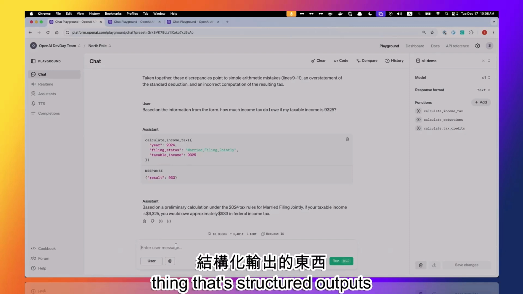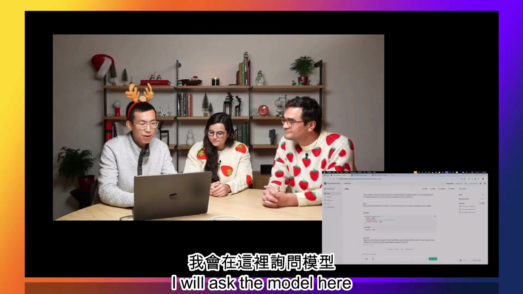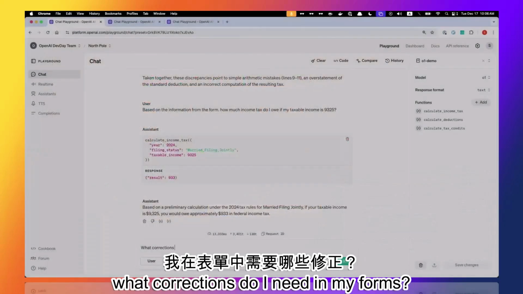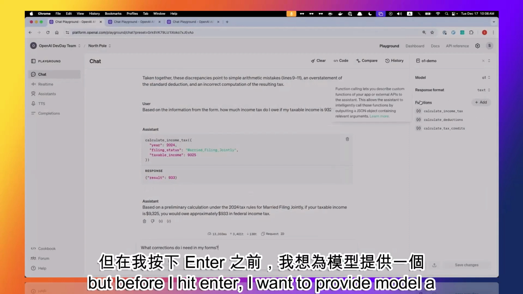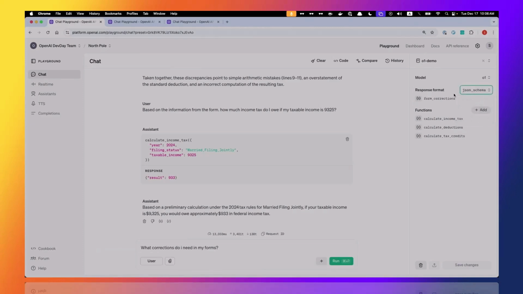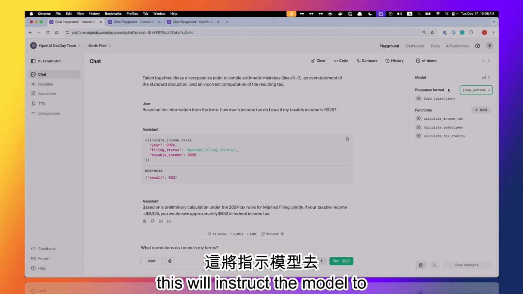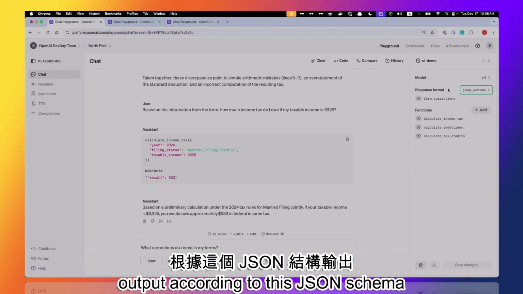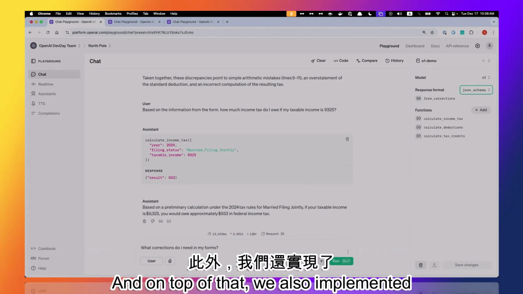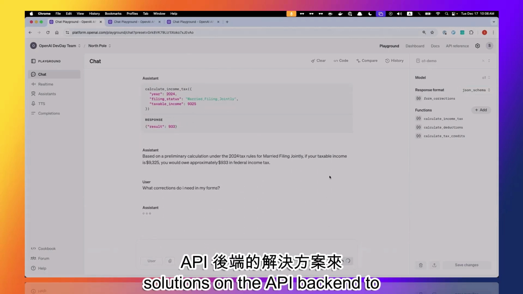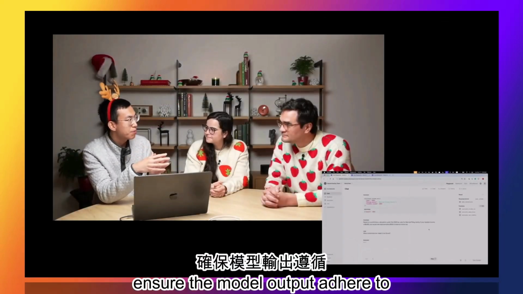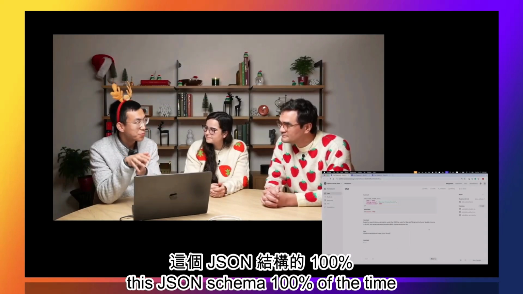I wanted to show you one last thing, that's structured outputs. I will ask the model here, what corrections do I need in my forms? But before I hit enter, I want to provide the model a JSON schema for the response format. This will instruct the model to output according to this JSON schema. And on top of that, we also implemented solutions on the API backend to ensure the model output adheres to this JSON schema 100% of the time.